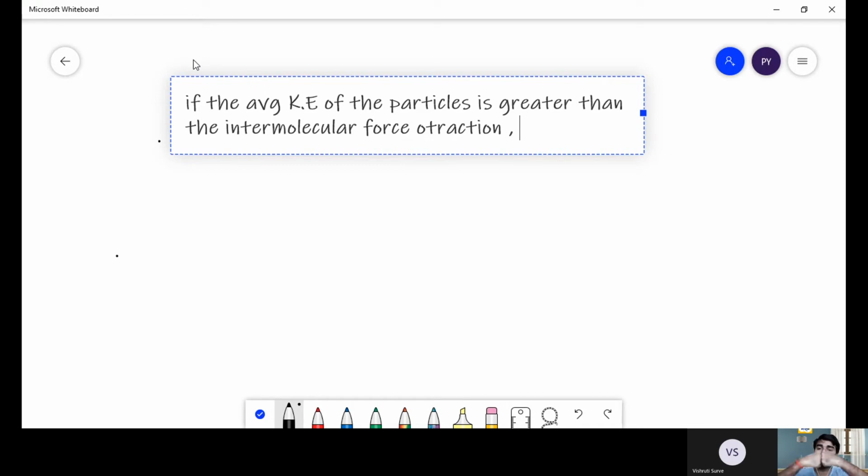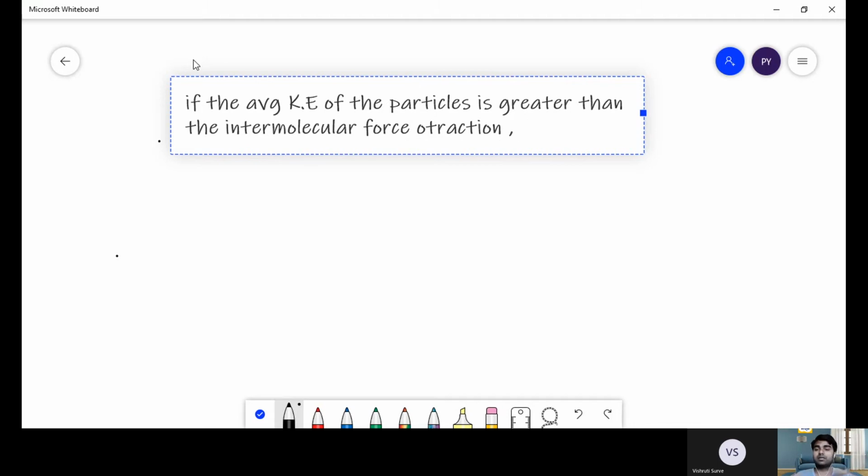Either during the collision they will become friends, they will say, okay, fine, we don't want to bang heads with each other anymore, let us be friends and let us settle down somewhere. Number one. Number two, they will come, they will collide, and then they will bounce back, each in another direction. So why are they bouncing back?